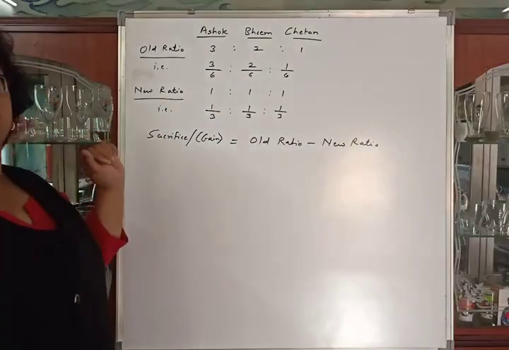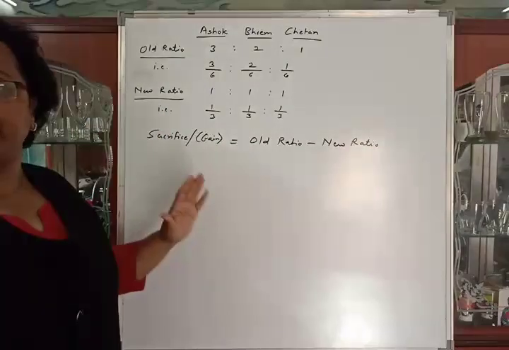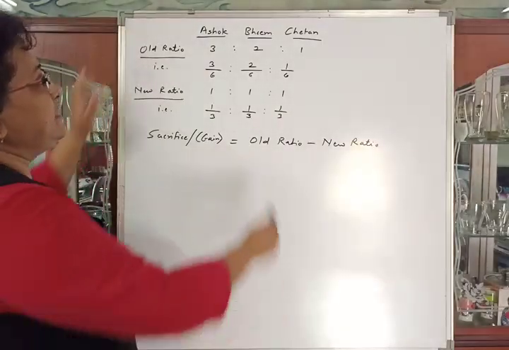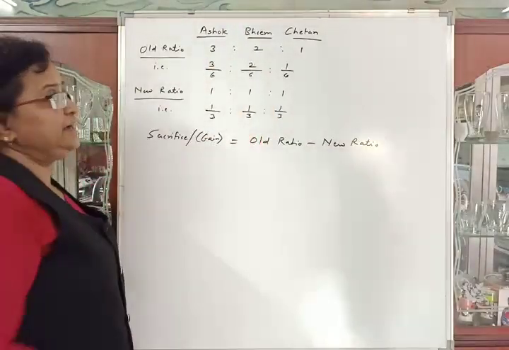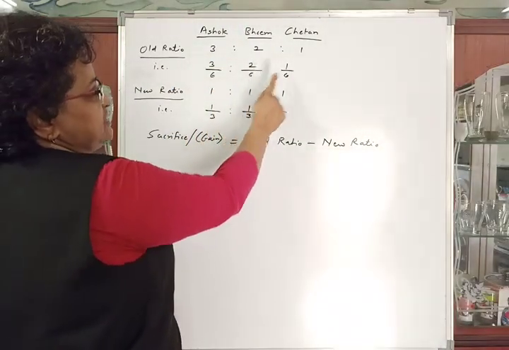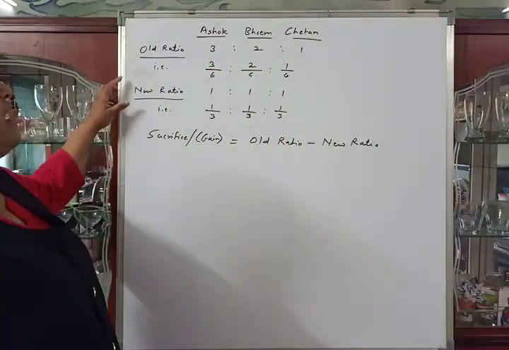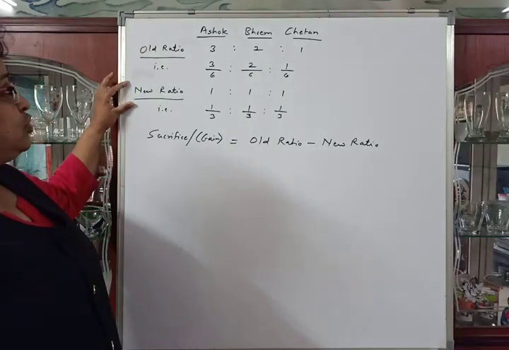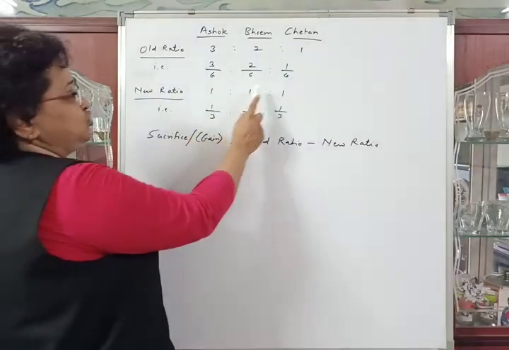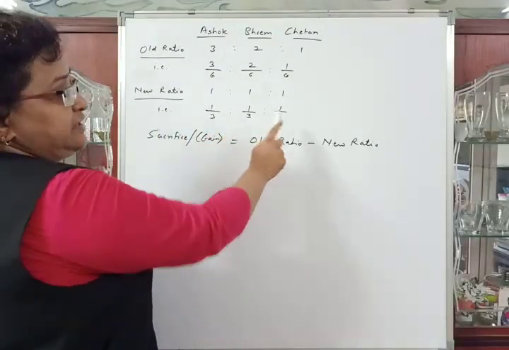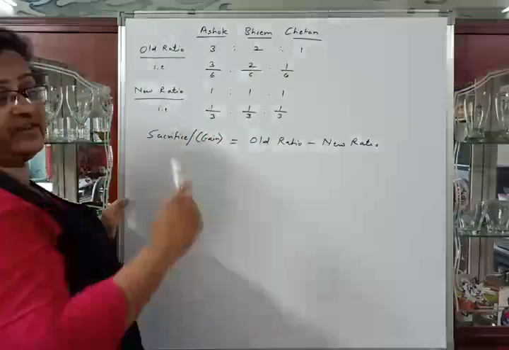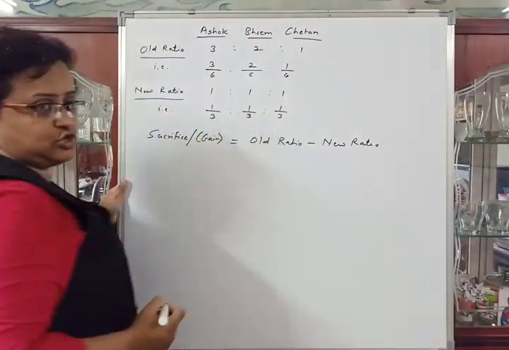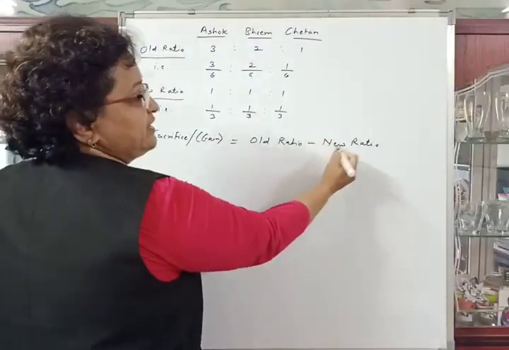Now in this problem, first we have to calculate sacrifice or gain made by the partners due to change in profit sharing ratio. Their old ratio is given in the problem. It is 3:2:1. It means 3/6, 2/6 and 1/6. They have changed their ratio from 1st April 2015 and their new ratio is equal, that is 1:1:1. It means 1/3, 1/3 and 1/3. Now we will calculate sacrifice or gain made by the partners. We have to deduct new ratio from old ratio. Sacrifice is equal to old ratio minus new ratio.